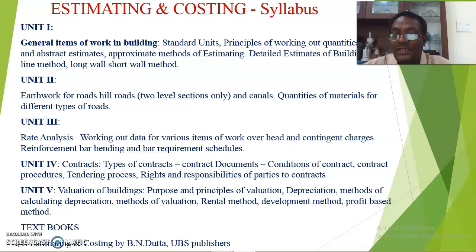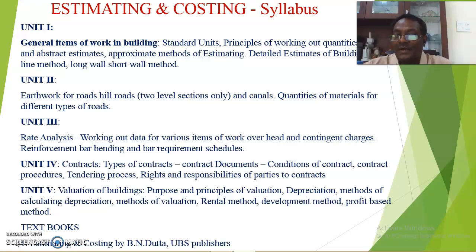According to the available RLF, that is reduced level of formation, and according to our requirement, and the RLG, that is reduced levels of the ground, you have to prepare the cross sections. Once cross sections are prepared, you will get the total quantities of embankment and cutting. In road works, especially for hill roads, on one side there is banking and on the other side there is cutting, according to the transition of the roads.